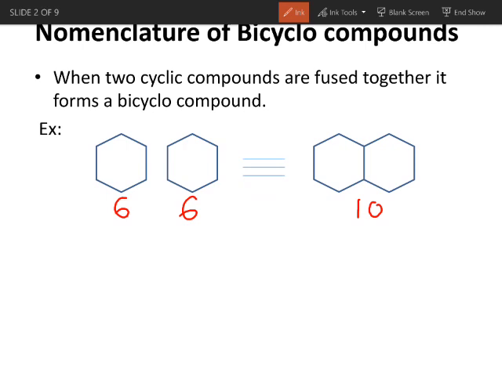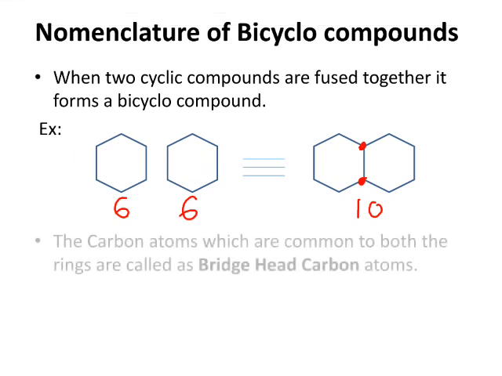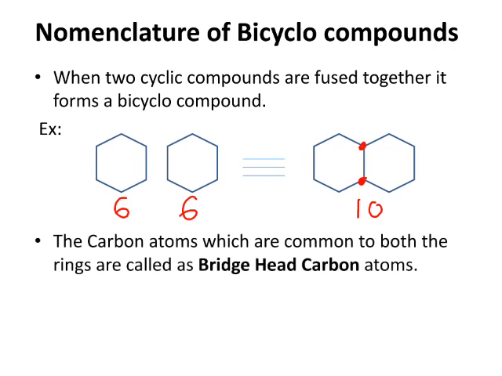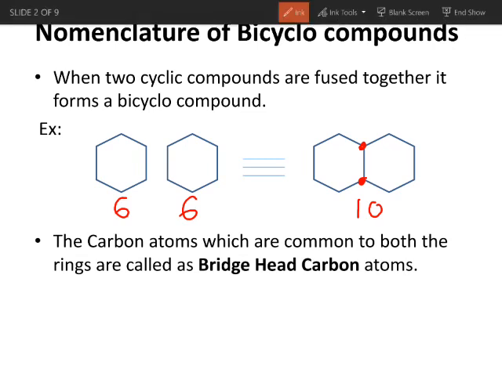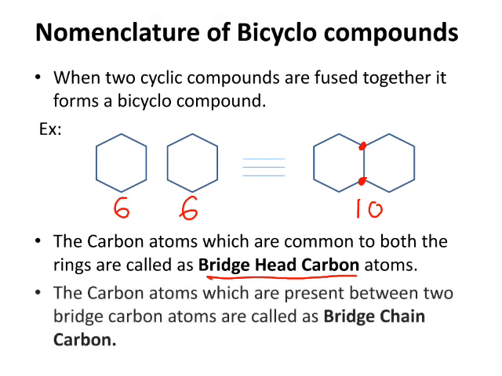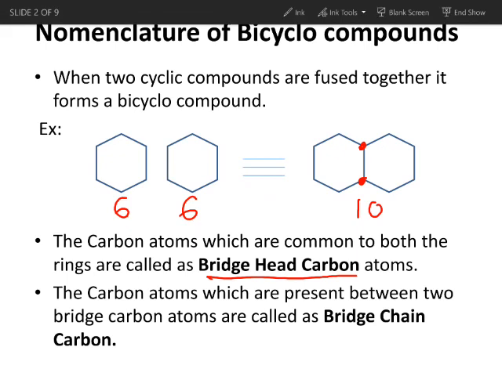It is because these two carbon atoms are common for both the rings, and the carbon atoms which are common for both the rings are called bridgehead carbon atoms. Similarly, the carbon atoms which are present between two bridgehead carbon atoms are called bridge chain carbon atoms. That is, the carbon chain which is present between these two bridgehead carbons is called the bridge chain carbon.